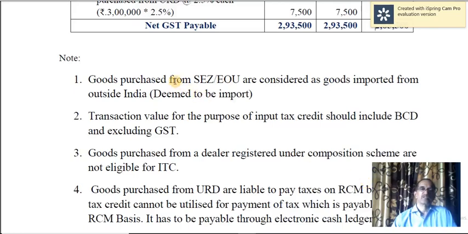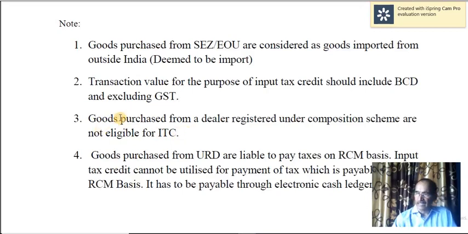Some notes. Goods purchased from a special economic zone or export oriented unit are considered goods imported from outside India, deemed import. Transaction value for the purpose of input tax credit should include BCD and exclude GST. BCD should be included for computing output tax and also input tax, but GST should be excluded. On the remaining value you have to calculate the taxes.